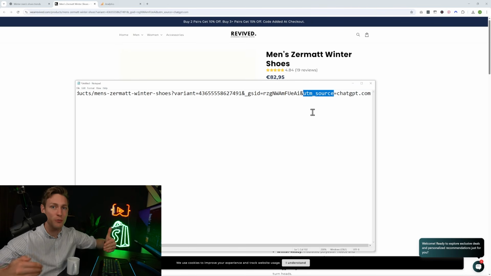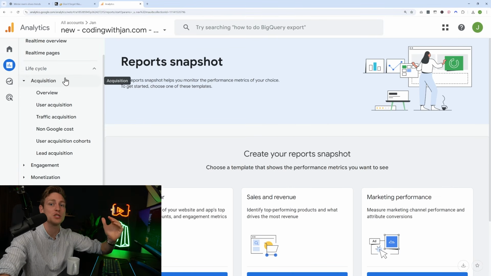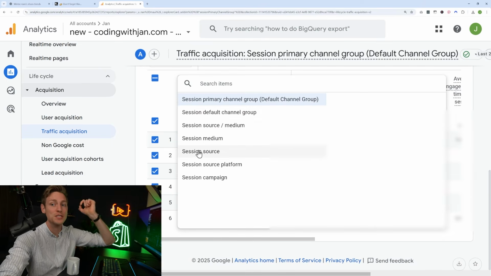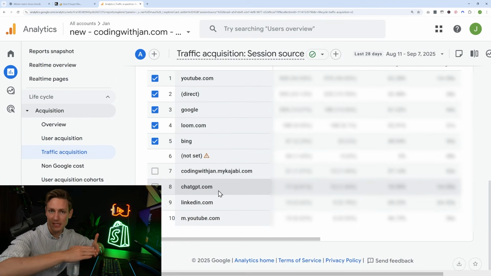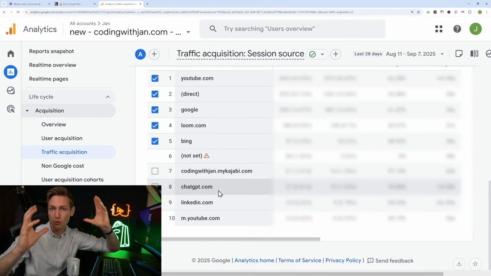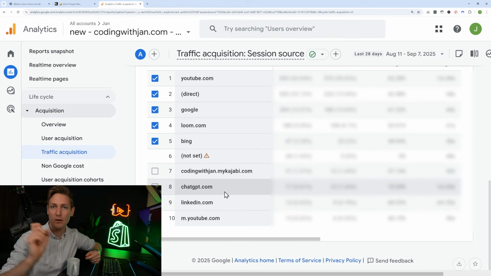And UTM parameters are a pretty standard concept in Google Analytics. So if you have Google Analytics properly set up, you can then go to analytics.google.com, your dashboard right here, and then go to reports, acquisition, and then, for example, traffic acquisition. And then as a primary filter, we can just select the session source. And for my own website, ChatGPT appears right here. And now I could see how much traffic is coming through the site. I could also dissect this further by other attributes like devices used, the users, like any information Google Analytics has. We might even do a follow-up video on this. But then you would also see revenue data in here, and you could break down all the data by revenue as well.